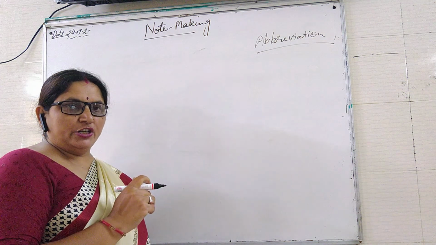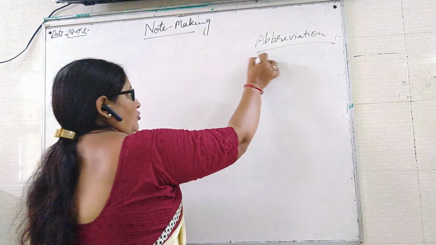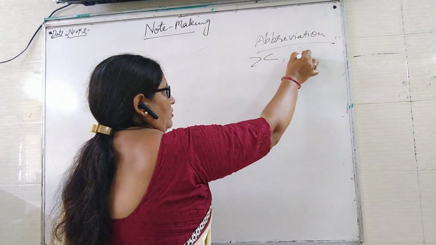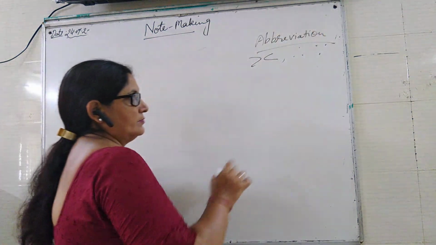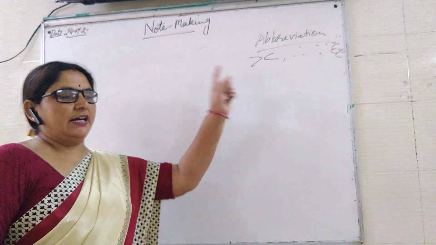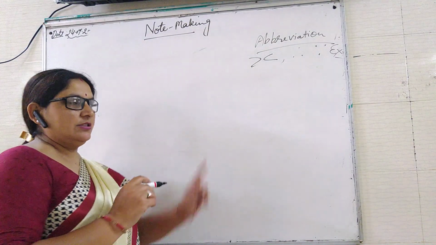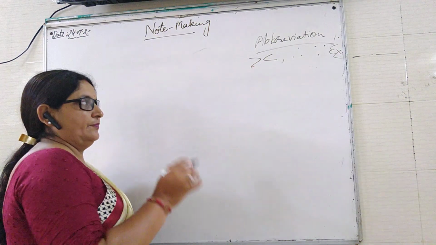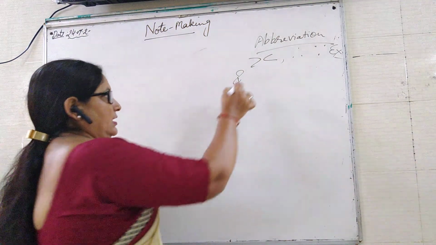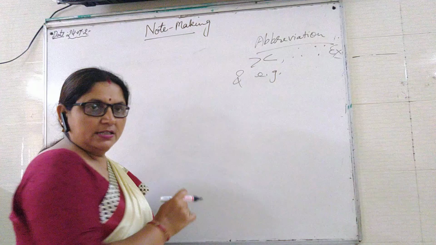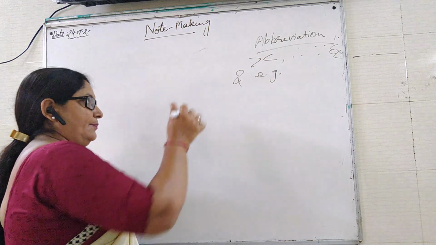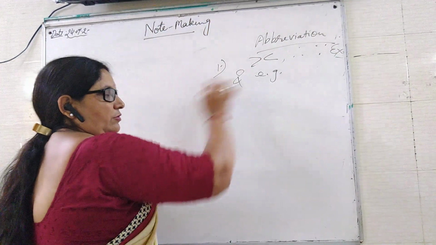Some arithmetic words are used, that you can see: more than and less than. Another: therefore, because, exercise. Such types of words are used in mathematics. So we can say symbols are used. In English, as a symbol, we use AND. E.G. means that is. So these words are used as symbols, and first of all, we have to remember these symbols.